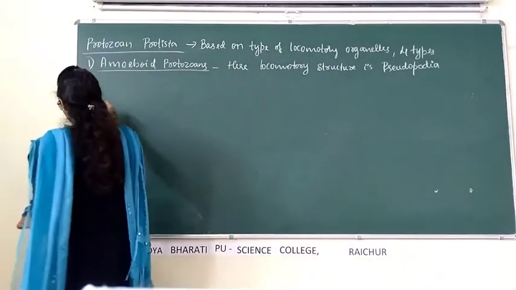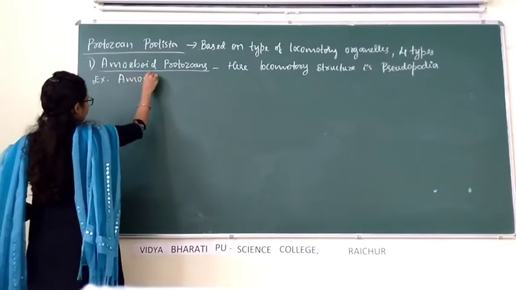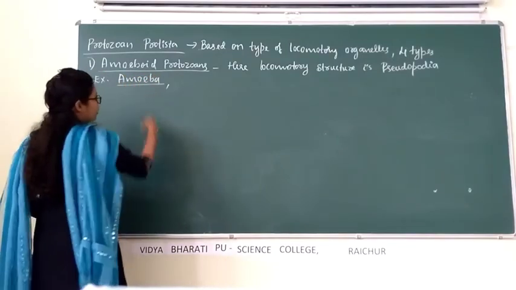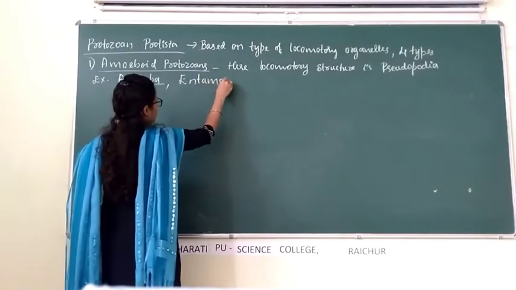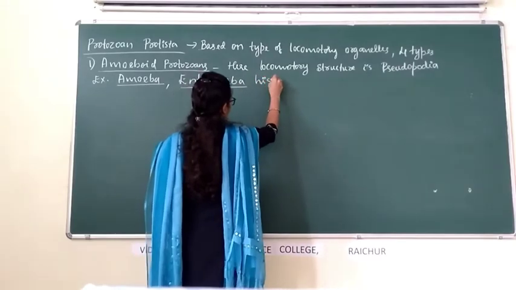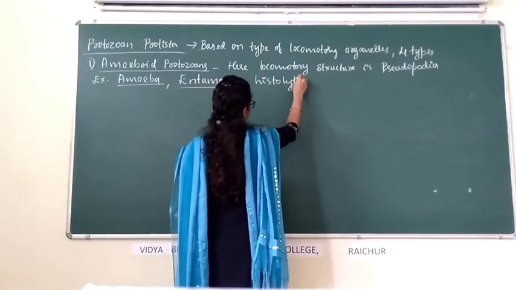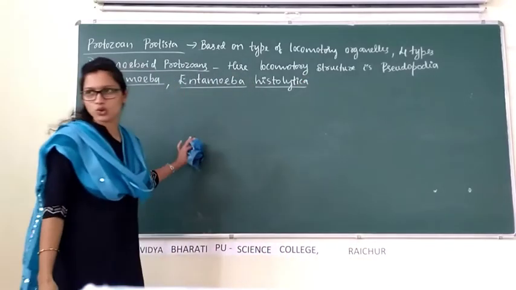Examples for amoeboid protozoans: amoeba, entamoeba histolytica, is also one of the examples for amoeboid protozoans.